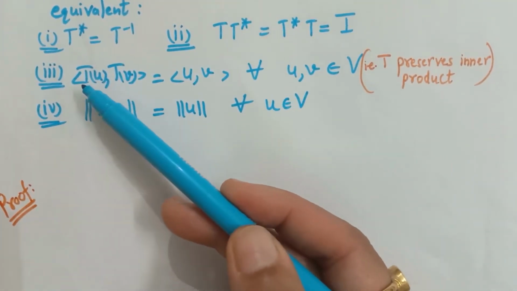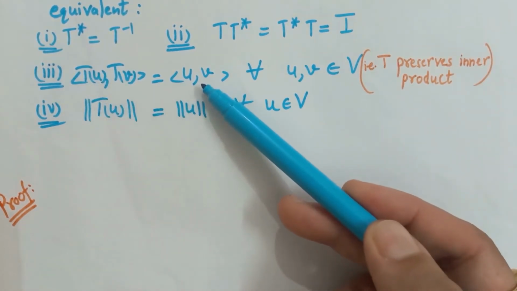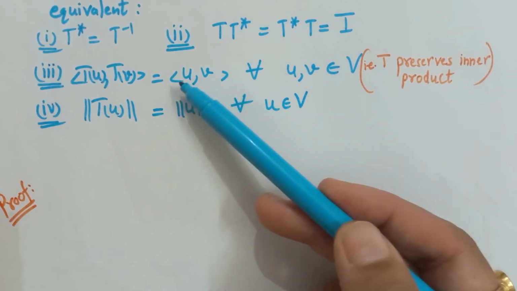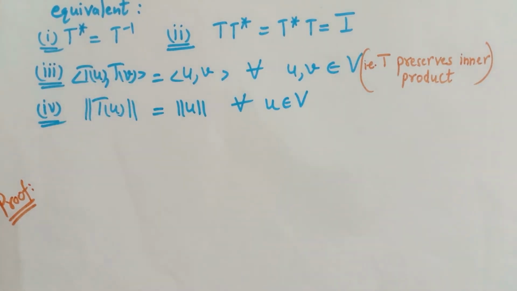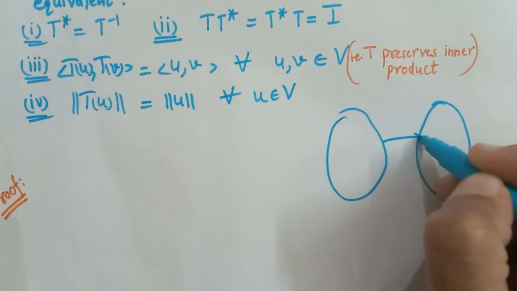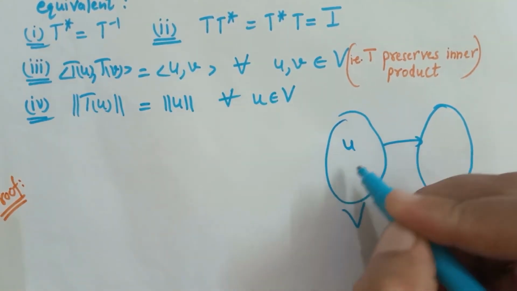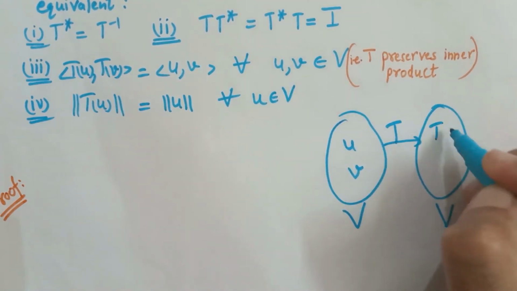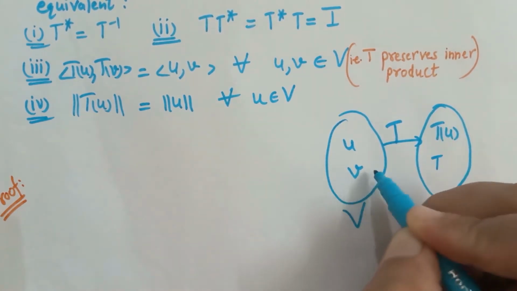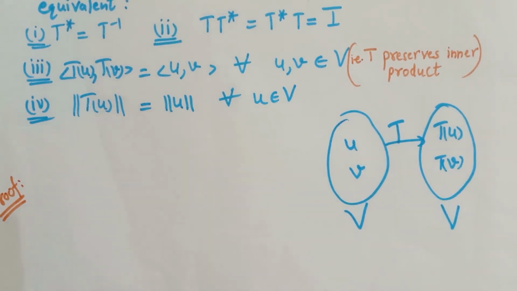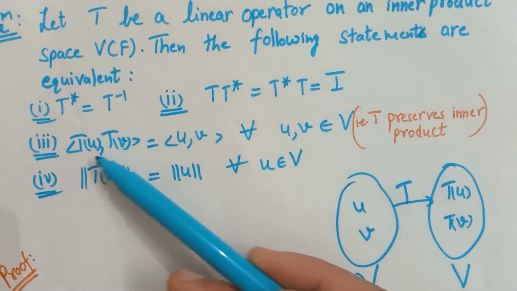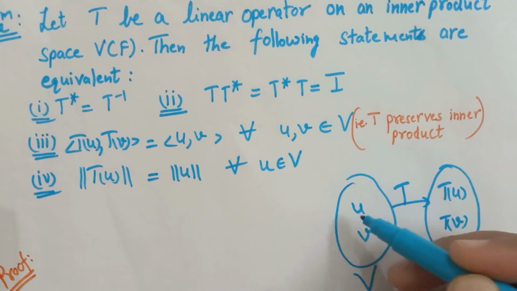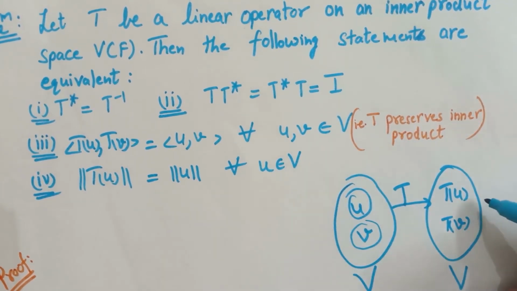The inner product of the images of U and V under T would be equal to the inner product of U and V. That means the inner product of vectors is equal to the inner product of their images under T. That means even after applying the transformation T, say T is an operator on V, so it is transforming the vectors of V to V. The original vectors were U and V. After applying the transformation, the new vector becomes T of U, and after applying the transformation on V, the new vector becomes T of V. So if T is such an operator that the first and second conditions hold, then the third condition states that the inner product of U and V, the original inner product of the original vectors, is equal to the inner product of their images.